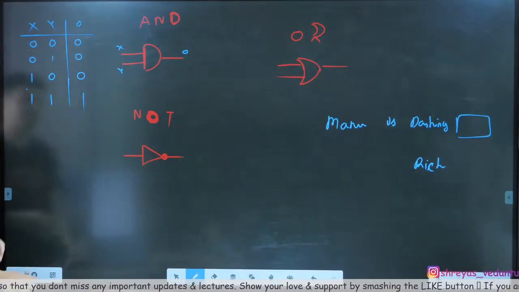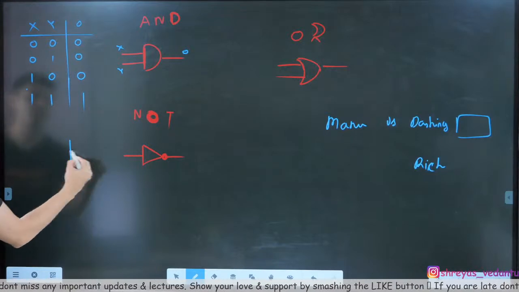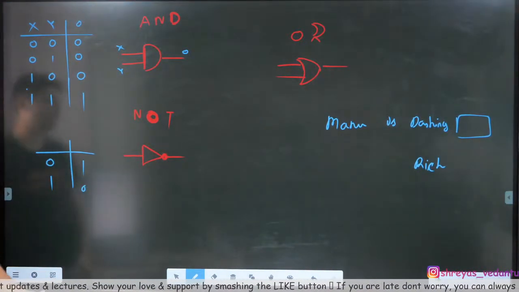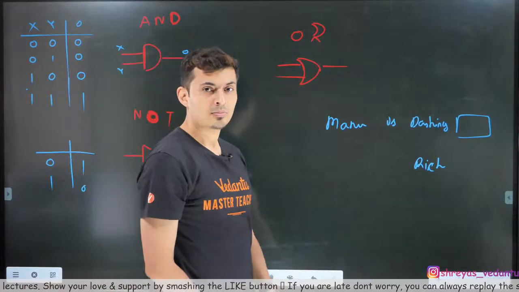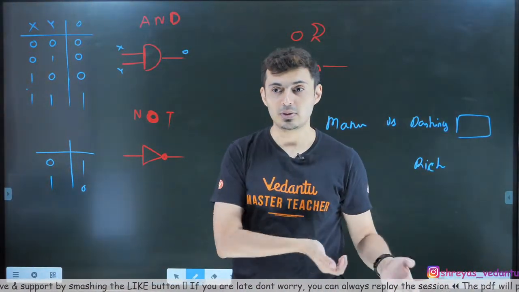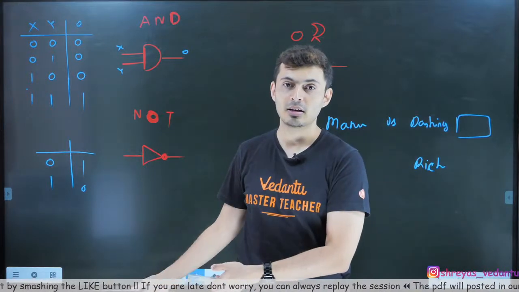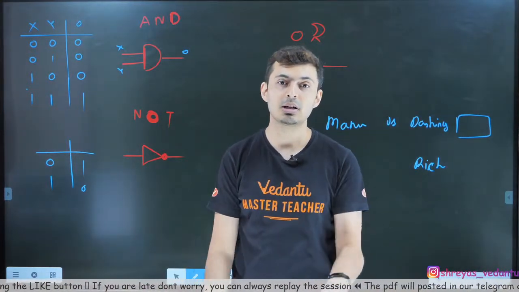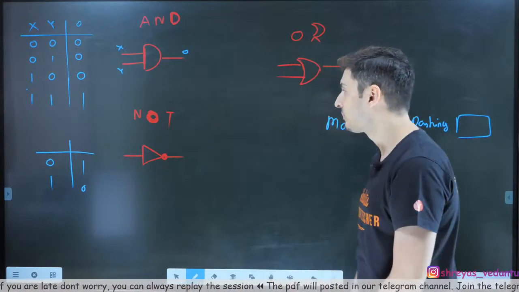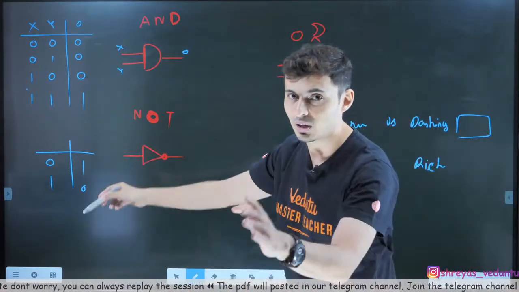Cool. Similarly, for NOT, whatever is the input, it negates it. It will just be like ulta. It's like one disobedient student. If you say go play, the student will go and study. If you ask him to go study, he will go and play. If you ask him to jump, he will sit. If you ask him to sit, he will jump. So that's a NOT gate. He will do everything reverse. This is ulta khopdi.